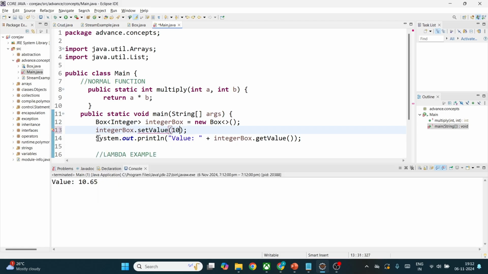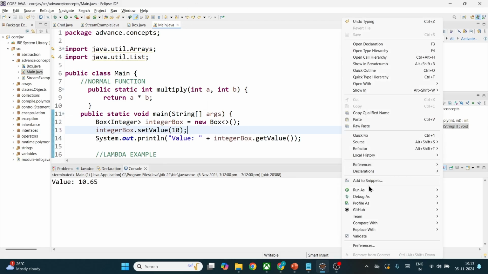So let me make it an integer by passing the value 10. Okay, it's taking, let's just run this.